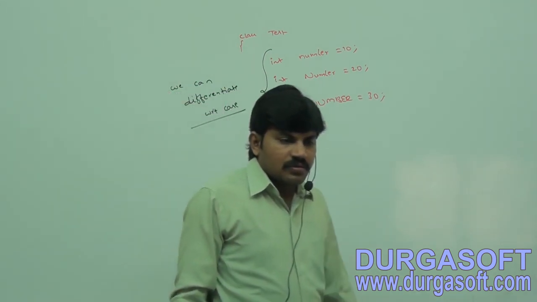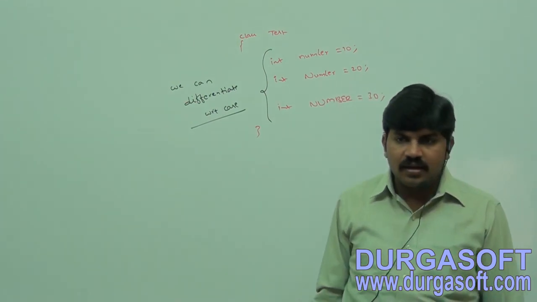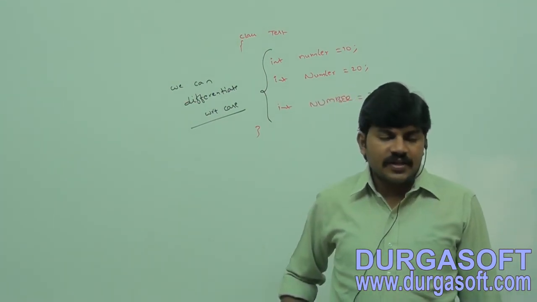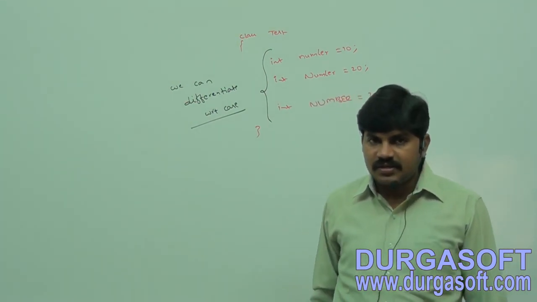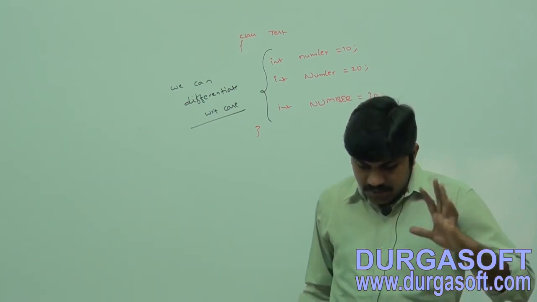Java, third rule: Java identifiers are case sensitive.